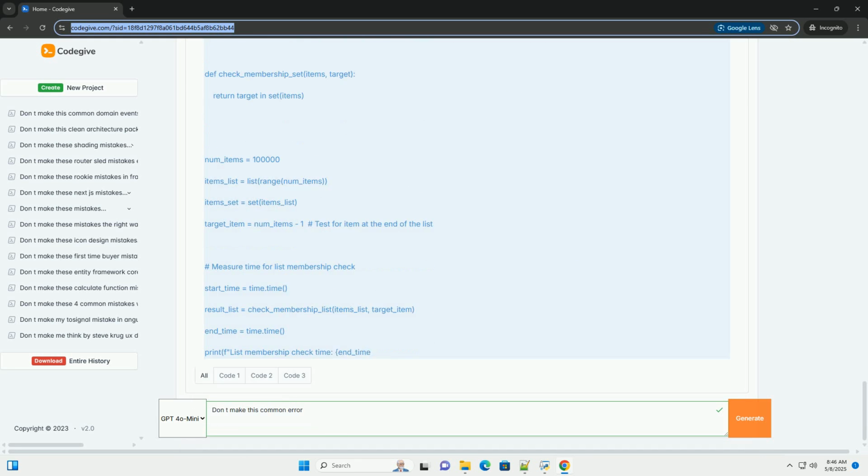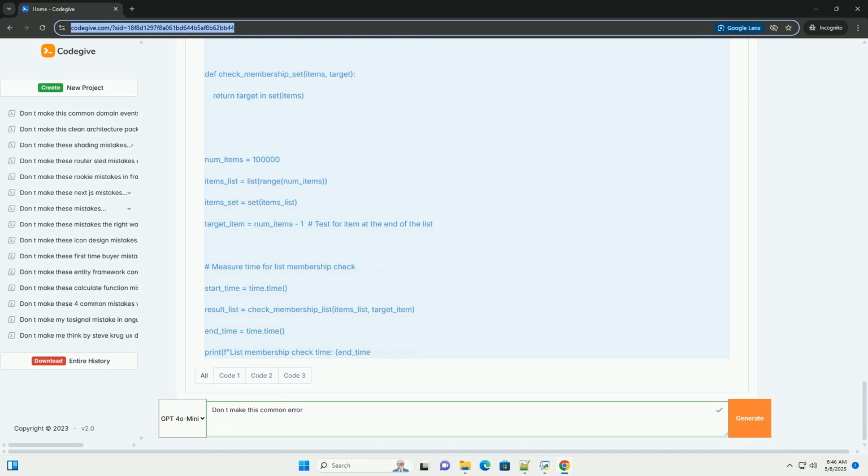6. Test thoroughly. After making any optimizations, test your code thoroughly to ensure that it still works correctly and that you haven't introduced any bugs. Use unit tests, integration tests, and performance tests to verify the correctness and performance of your code.